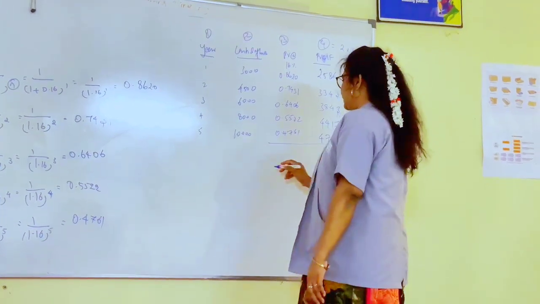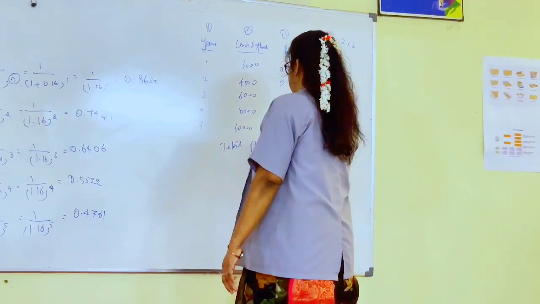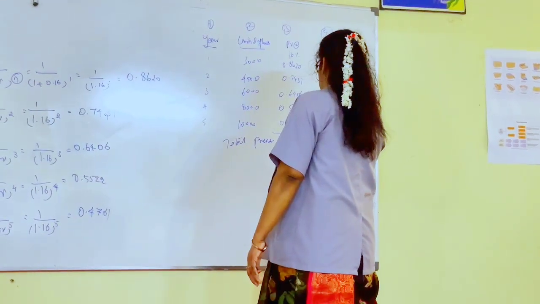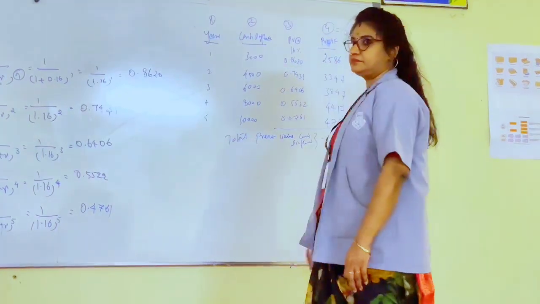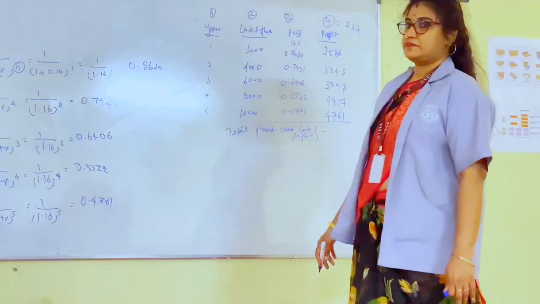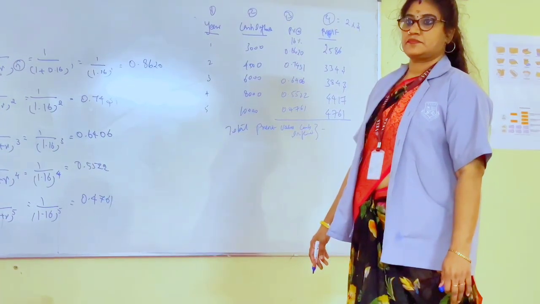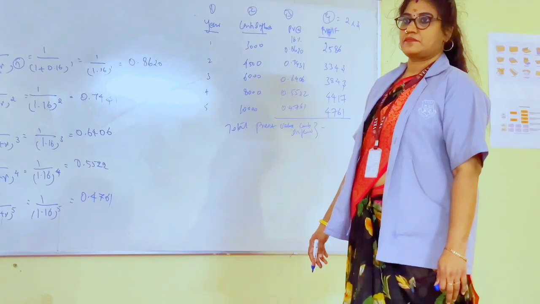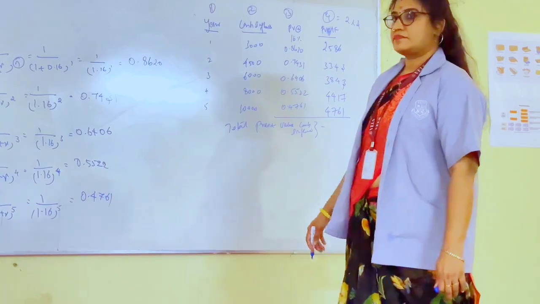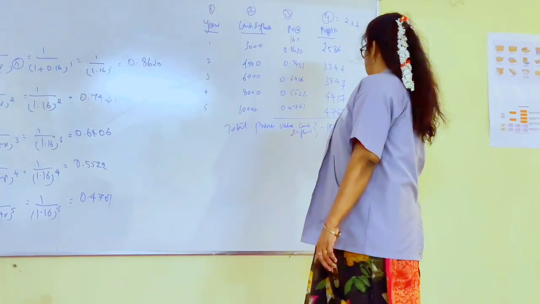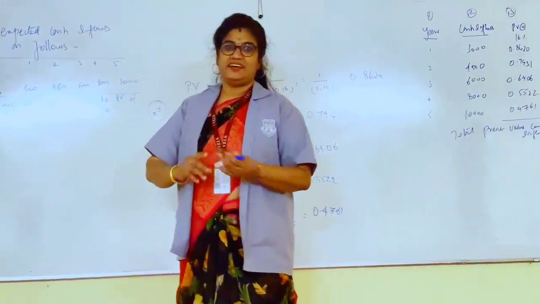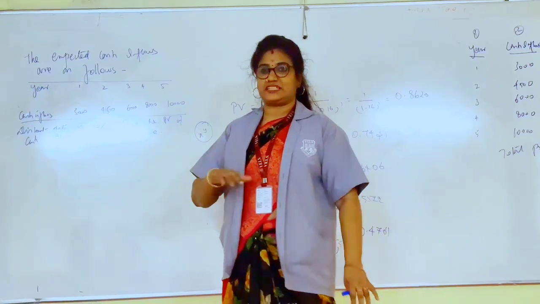So now add all these. This is called the total present value of cash inflow. Just add all these and check what the actual time value of money is when we consider the total cash inflows the company has got.